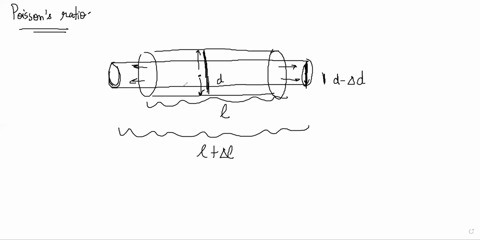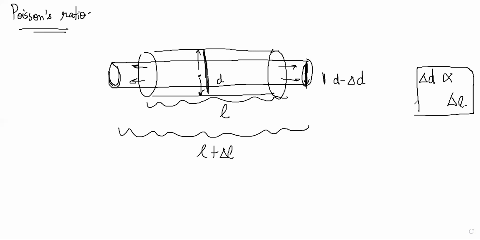The fractional change. So now he's defining the Poisson's ratio. He's saying the fractional change in transverse length is proportional to the fractional change in longitudinal length. So obviously, this decrease, this del D, should be proportional to how much increase happened. These two values cannot be independent of each other. So this proportionality is reflected in the Poisson's ratio.